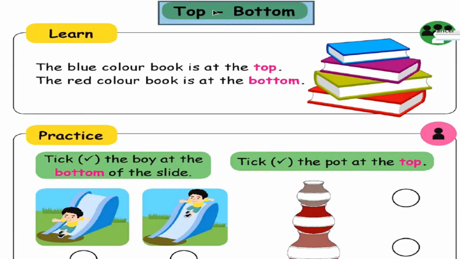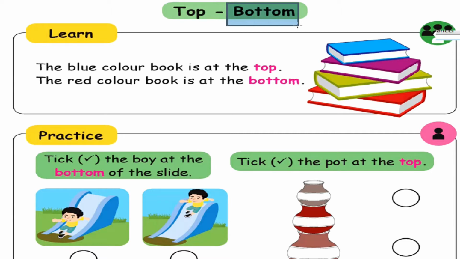We are going to learn top and bottom. Top, T-O-P, top. Bottom, B-O-T-T-O-M, bottom.